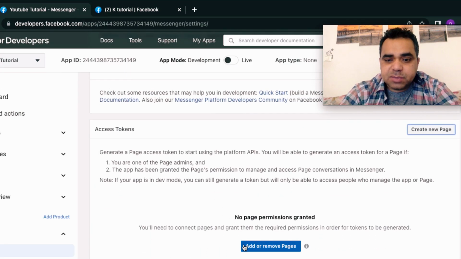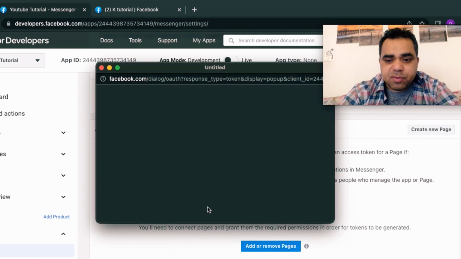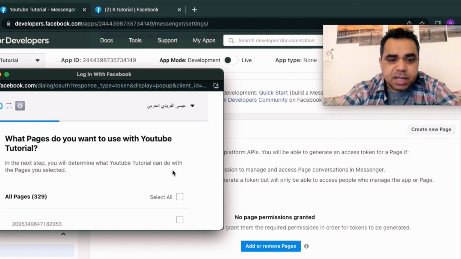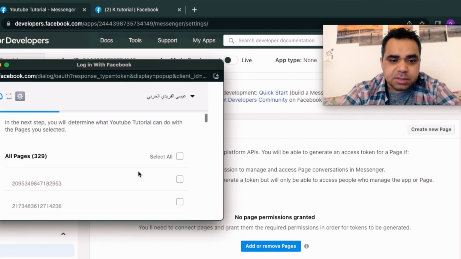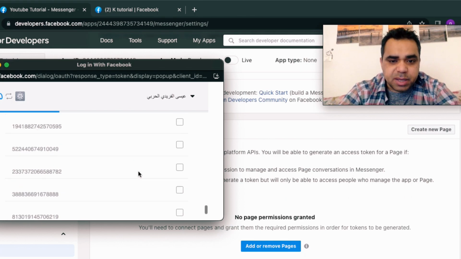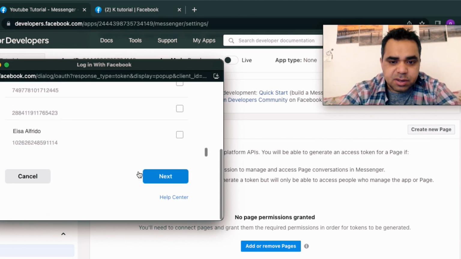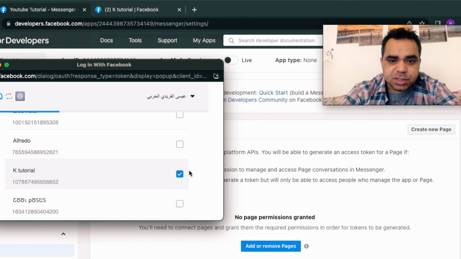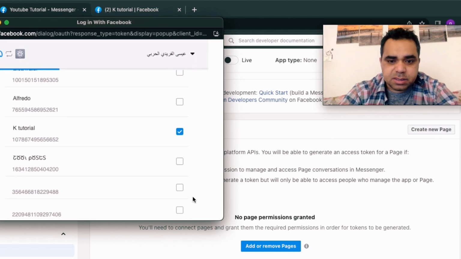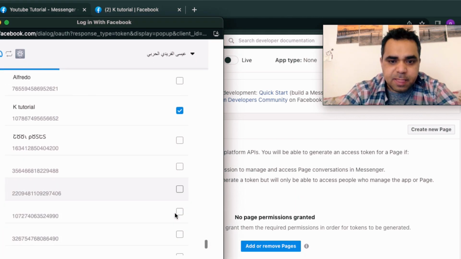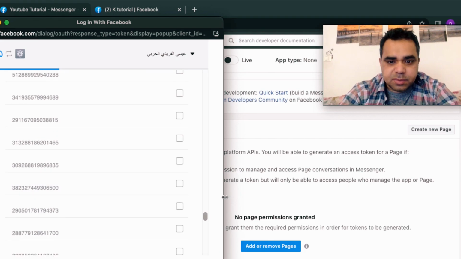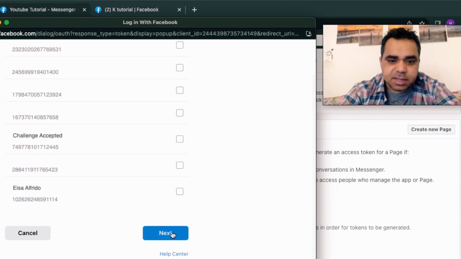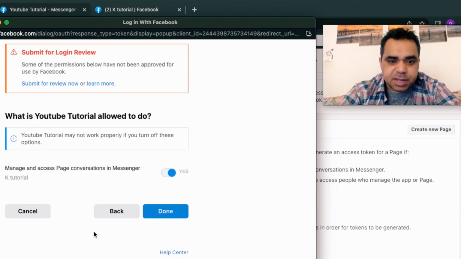So now I just want to go down here and click Add or Remove Pages. Here I need to grant permission to the application, to my Facebook account, and then search for the page, which is K Tutorial. Let me just scroll to the bottom, and let's find K Tutorial here. This is the page. Okay, let me just make this dialog box more white. Where's the Next button? Hello, Facebook, where is the Next button? Okay, here's Next. After I choose my page, click Next.